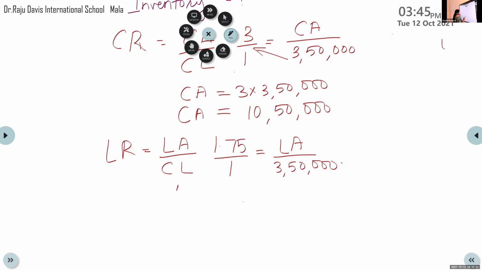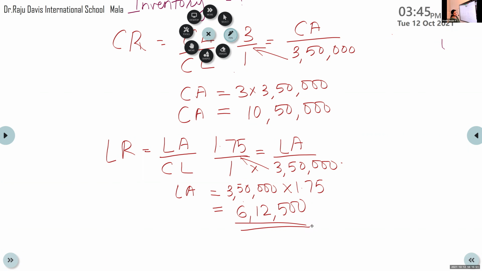So LA is equal to cross multiply, 3,50,000 into 1.75, that is equal to 6,12,500. So that is also done.